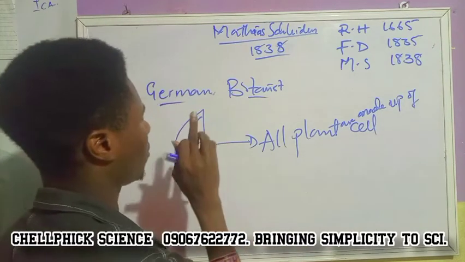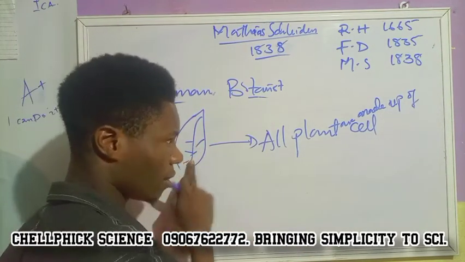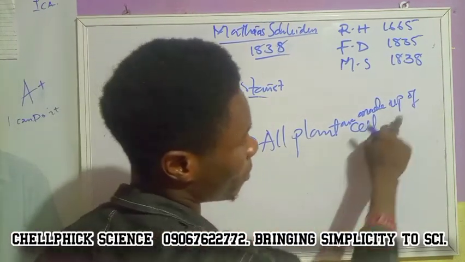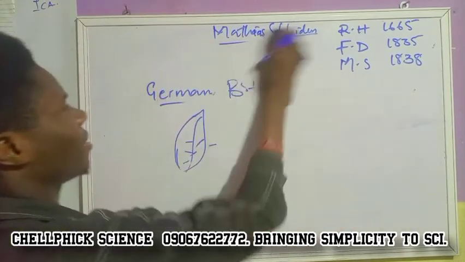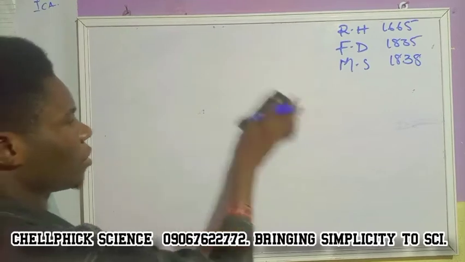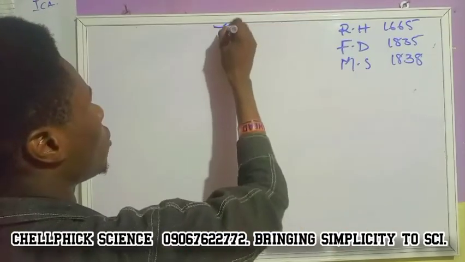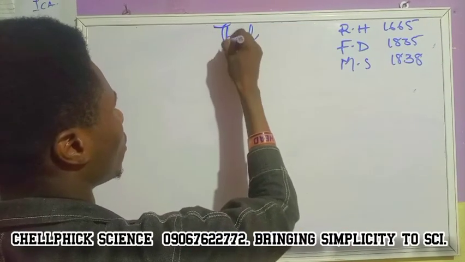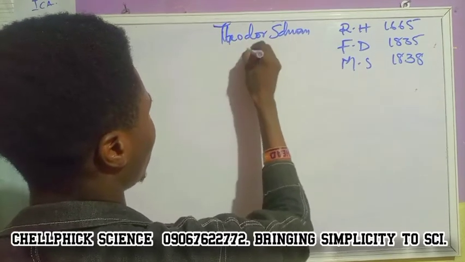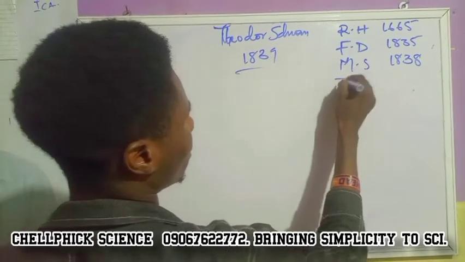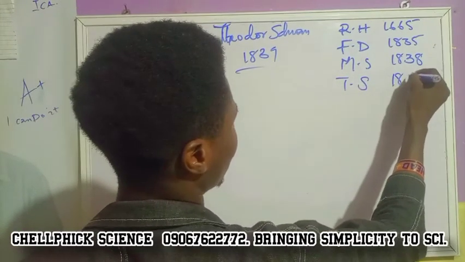So this happened with Matthias Schleiden in 1838. His own contribution is that he observed plants because he's a botanist and he saw that all plants are made up of cell, simple like ABC. So the next scientist that we have to look at is Theodor Schwann, in 1839.